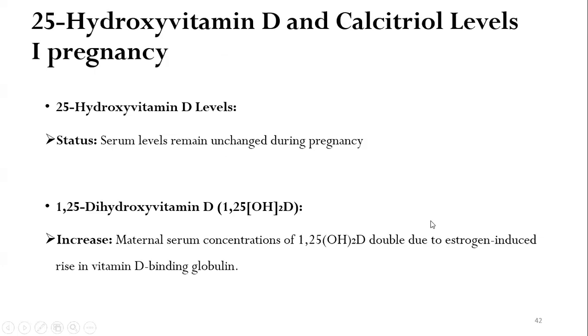Now, what happens to the 25-hydroxy vitamin D and calcitriol levels in pregnancy? The 25-hydroxy vitamin D levels usually remain unchanged during pregnancy, and the maternal serum concentrations of calcitriol, or 1,25-dihydroxyvitamin D, are increased. They are almost double due to an estrogen-induced rise in vitamin D binding globulin. Because of an increase in the protein, that is vitamin D binding globulin, and this increase occurs because of increasing estrogen concentrations, the overall concentration of calcitriol is increased.